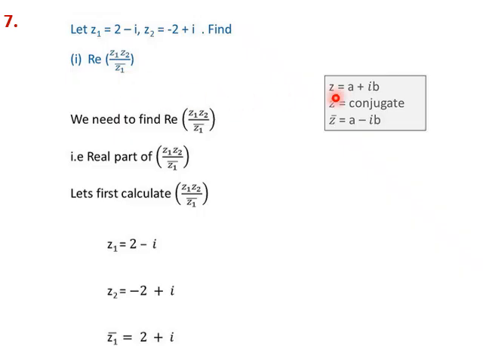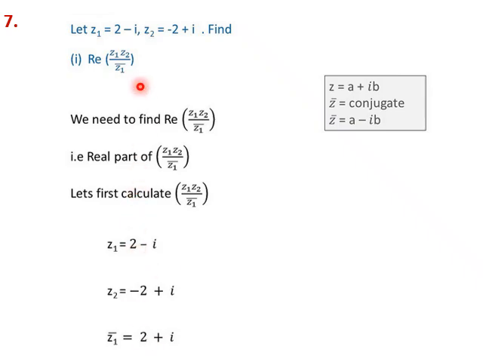So if any complex number z equals a plus ib, its conjugate is given by z bar, which is equal to a minus ib. It means conjugate means we have to change the sign of the imaginary part of the complex number. Let us find this now. Let z1 be 2 minus i, z2 is minus 2 plus i. So z1 bar will be 2 plus i, changing the sign of the imaginary part.